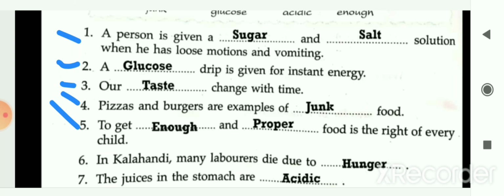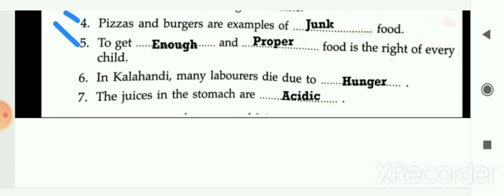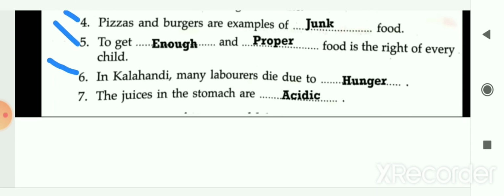Next, to get enough and proper food is the right of every child. The answer is enough and proper food. Next, sixth number, in Kalahandi, many laborers died due to hunger.